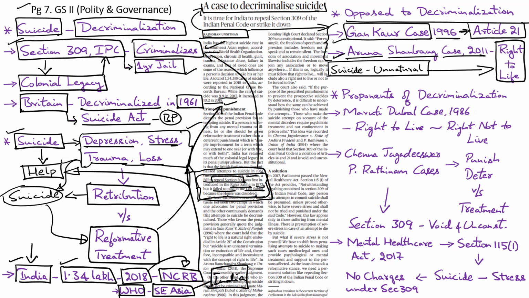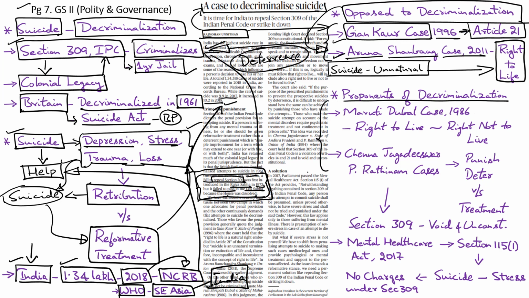So those who are opposed to decriminalization point to these observations of the court, and they call for the retention of Section 309 in the IPC in order to establish a deterrence against suicide. However, the proponents of decriminalization base their argument on two other court rulings.